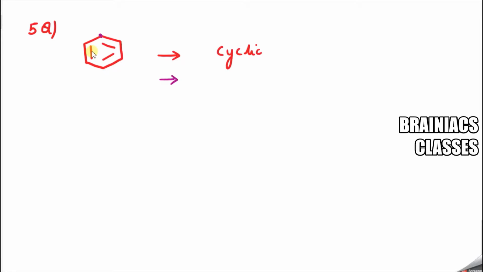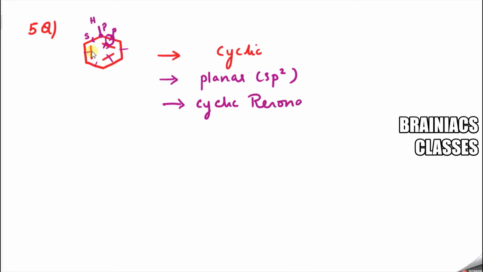Now I know that when I come to here, one valency went here, another valency here, another valency here. So this should be a hydrogen atom. So yes, this is p and this is p. This I am taking together. So sp2. I know that all other carbon atoms are similar in nature. So this is planar or sp2 hybridized. Now what is the next condition? Next condition is cyclic resonance. Double bond, single bond, double bond, single bond, double bond, single bond, double bond, single bond. So you know that this is following cyclic resonance. Correct? So this condition is followed, this condition is followed.